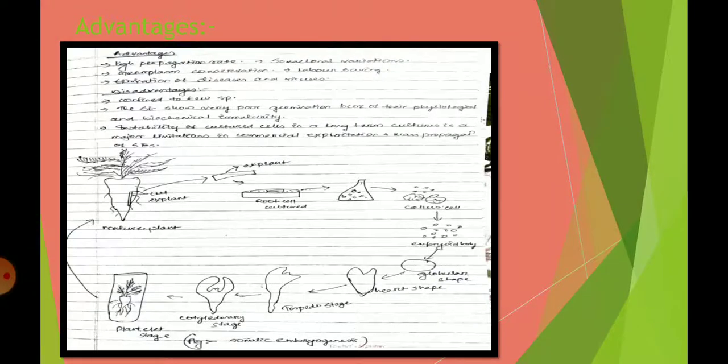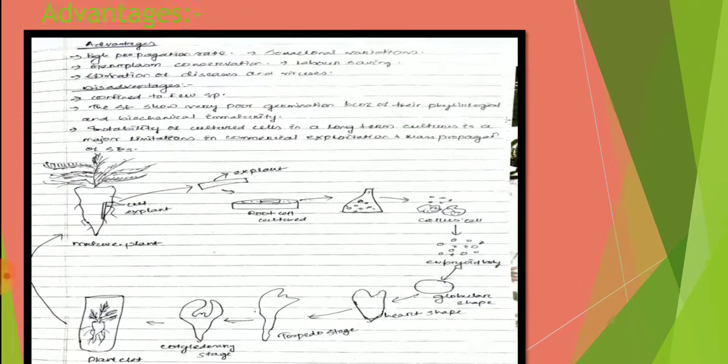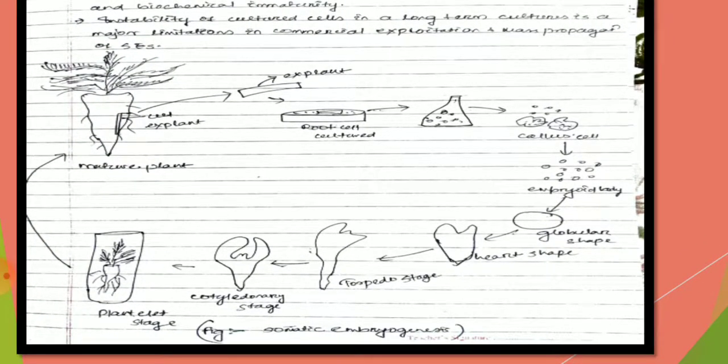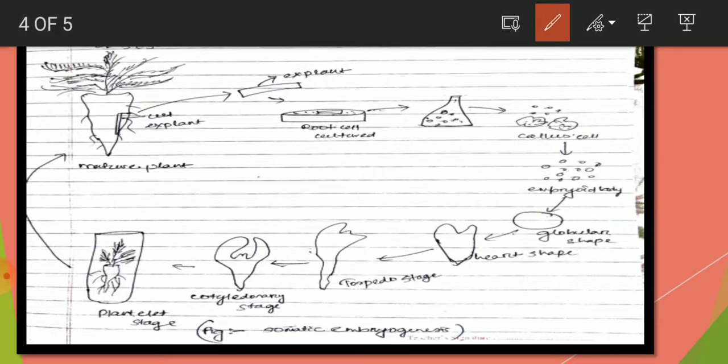First we discuss this diagram of how somatic embryogenesis can be formed. After that we will discuss the different stages involved in this process later. So first, in this diagram, you can see the mature plant, which is a carrot plant.